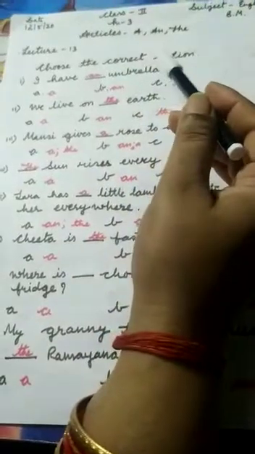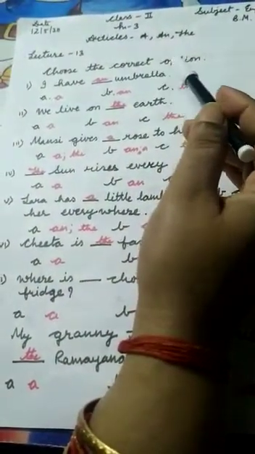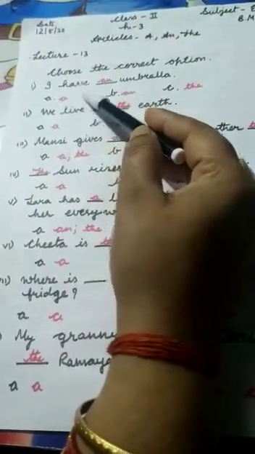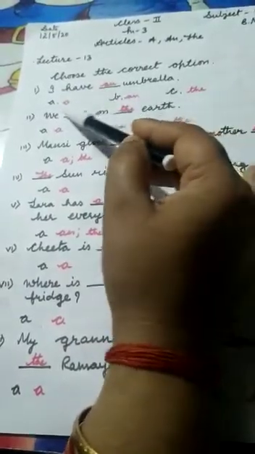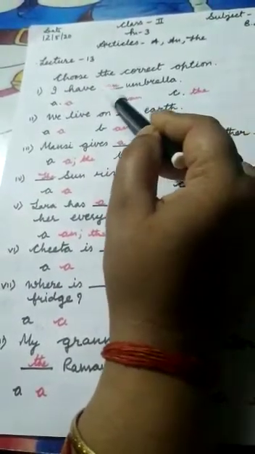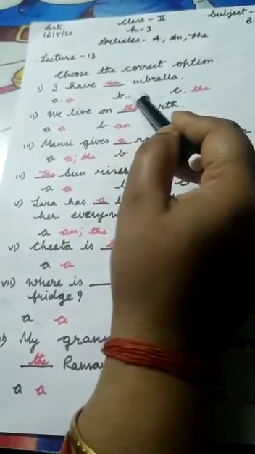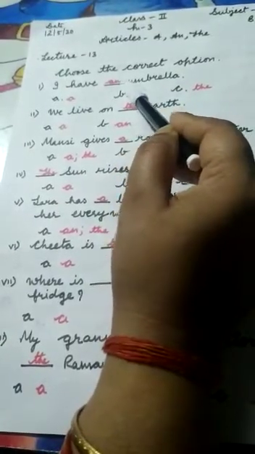Here are some multiple choice questions. Let us try it. I have dash umbrella. Here are these options, but we are writing here an, because here is u, and u is a vowel.